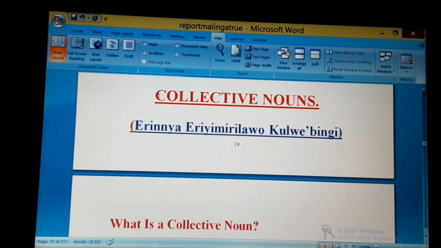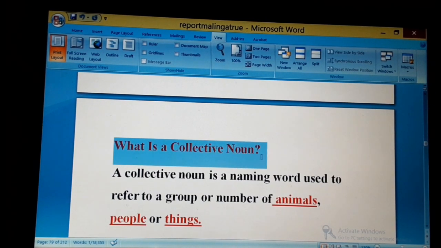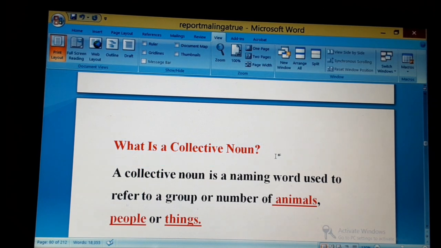So collective is a general name given to many things, as we are going to see. Erinnya eriyimirirawo ku lw'ebingi. So ku lw'ebingi means it stands for many items. Okay, let's proceed. What is a collective noun?